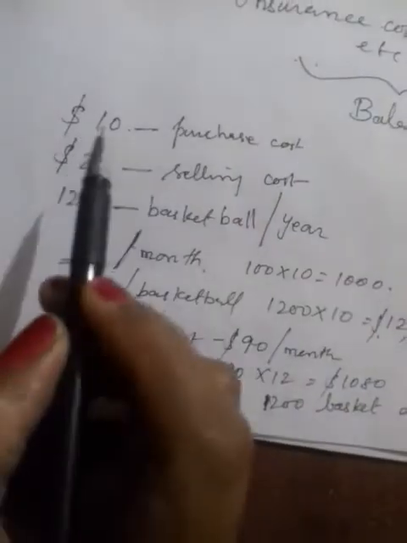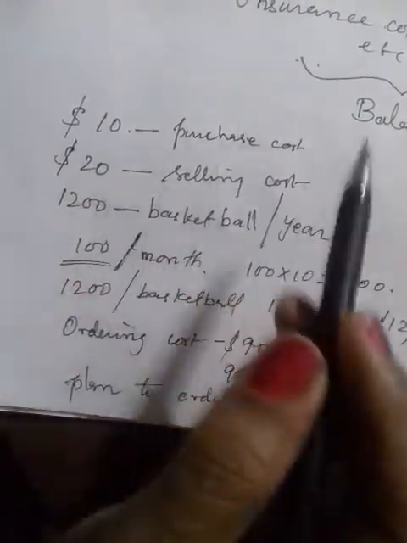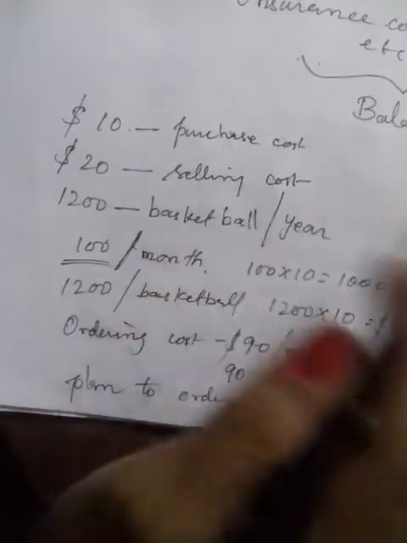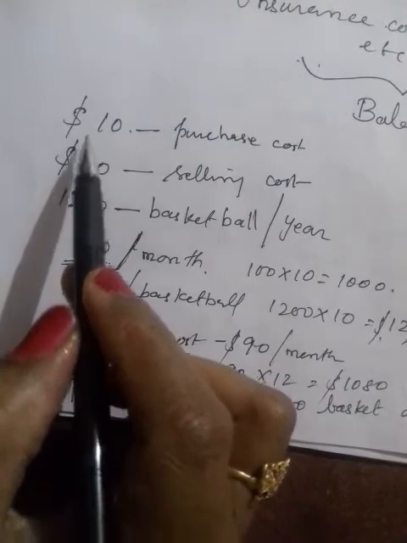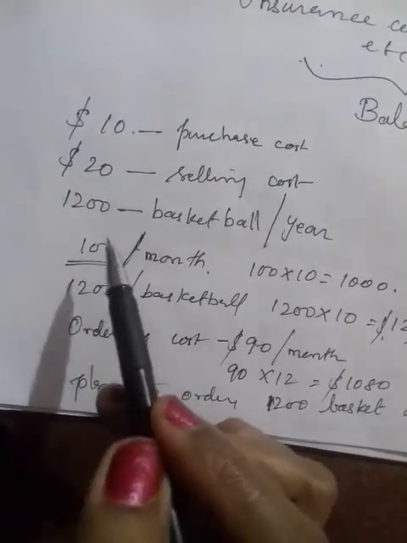Let me tell one small story. See, say you want to buy a basket at $10 each from the factory, and you plan to sell it to a neighborhood shop at $20. So the purchasing cost is $10 and you plan to sell that product for $20, that is the selling price.